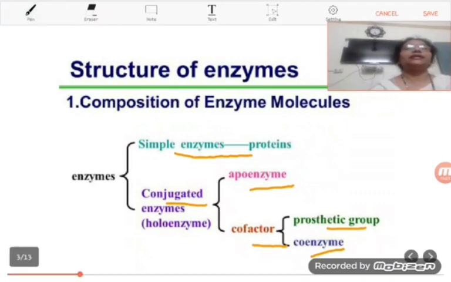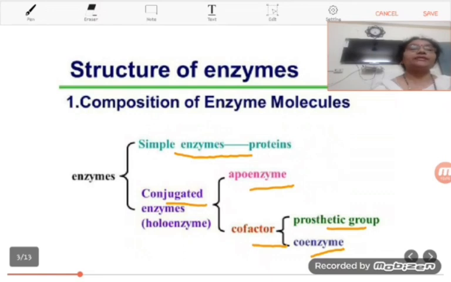Students, in this way you can understand that if the enzyme has only protein, then it is named a simple enzyme. But if the enzyme, along with the protein part, that is apoenzyme, also has the non-proteinaceous part, that is cofactor, then that enzyme is known as a conjugated or complex enzyme.